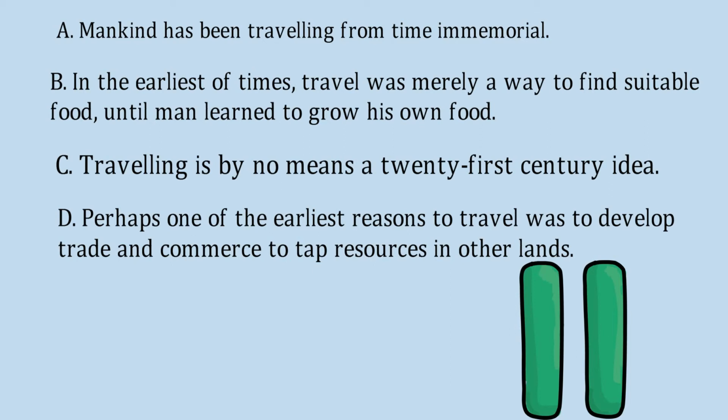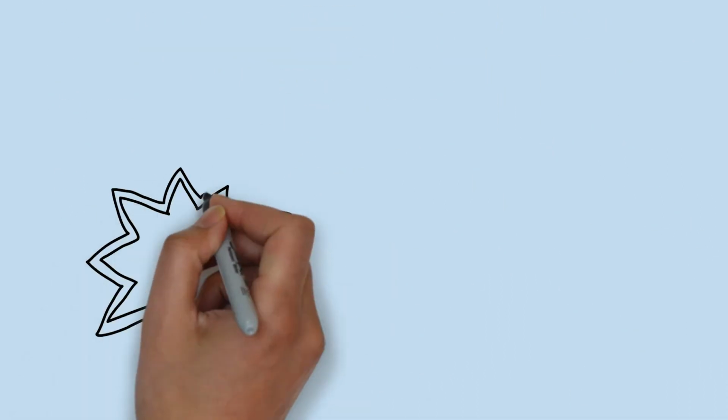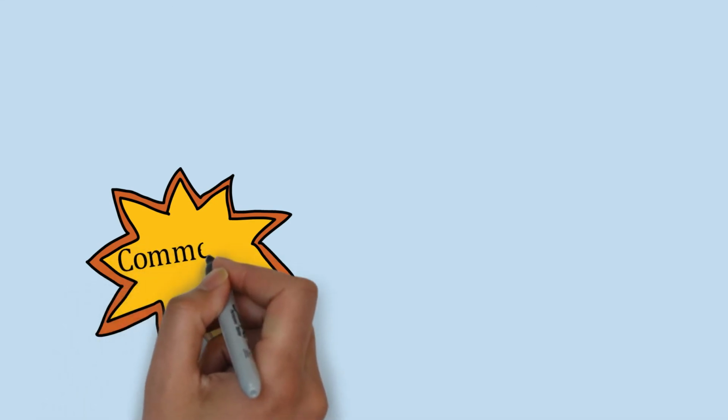So I want you to pause the video here because you have to solve this question, not me. So please pause the video here and try to follow the steps as discussed in the previous question. And I'm giving you four options: option 1 CABD, option 2 DCAB, option 3 ADBC and option 4 DABC. Out of these, one of the options is correct, and I want you to solve this question and comment which option is correct. Okay, please do comment.